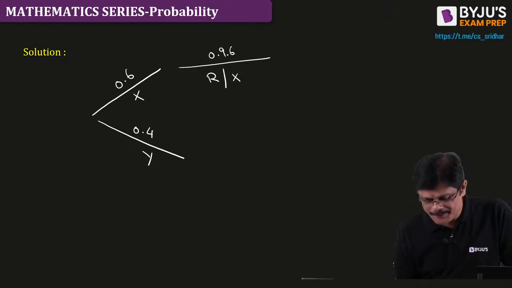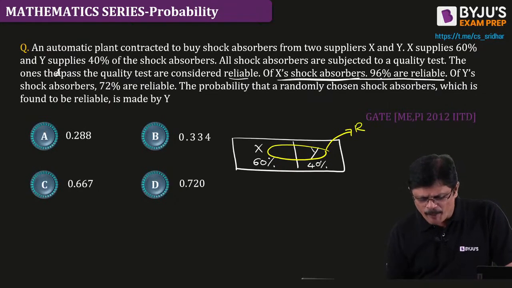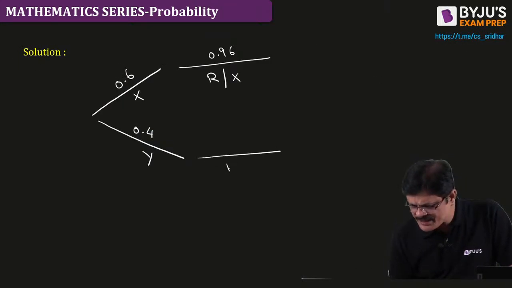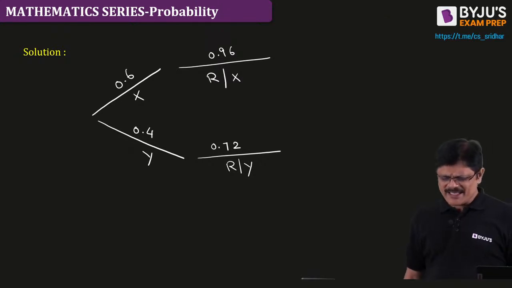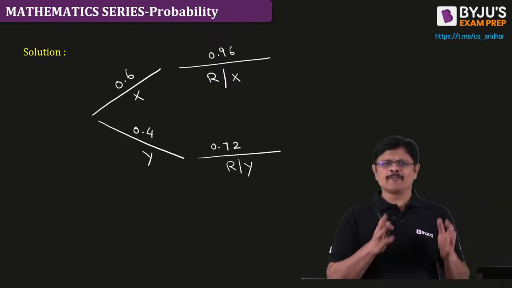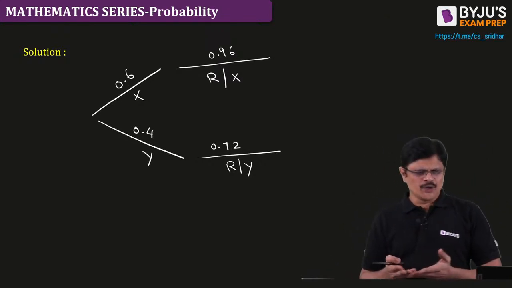96%. Supplied by Y, and probability that it is reliable is 72%. Reliable given Y is 72%. That is 0.72. Now once it is given, you properly write the prior probabilities and likelihoods, you can answer any question.